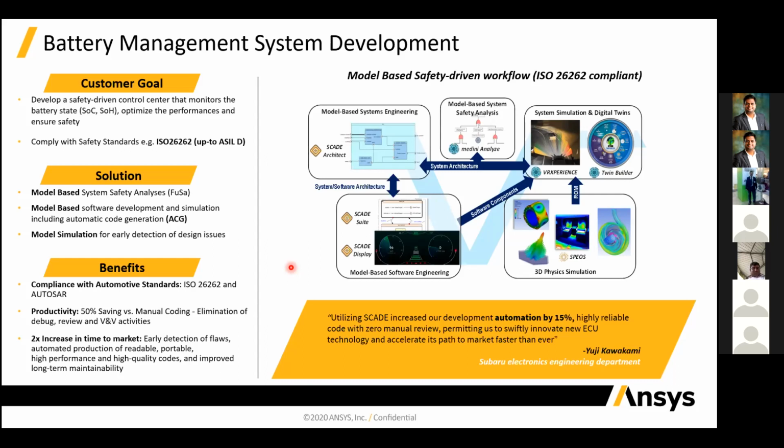Like two-way communication should be there, and this will basically reduce the time to market, because you can easily detect early the flaws that are present, and high quality code and improved long term maintenance should be there. And that whole system will comply with the safety standard in ISO 26262. So we will not have to worry about finally selecting and doing the designing.